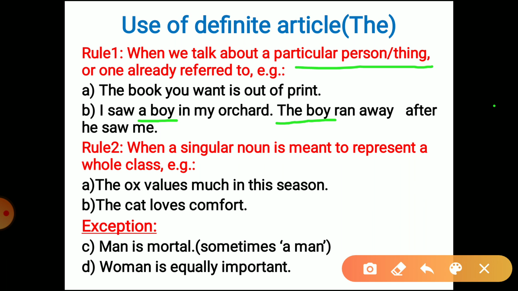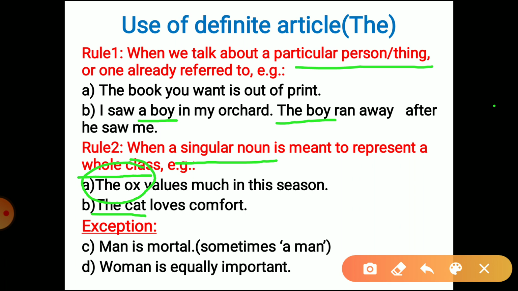The next rule is when a singular noun is meant to represent a whole class. It's a singular noun, but it represents the whole class. For example: the ox values much in this season. It's not a single ox, but the whole class of oxen. That's why we say the ox. It represents the whole class. Similarly: the cat loves comfort. It's not a single cat, but we talk of the whole class, the cat.